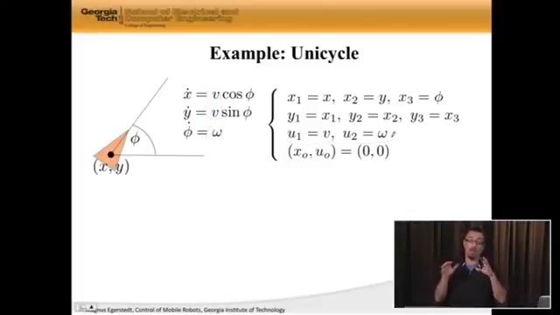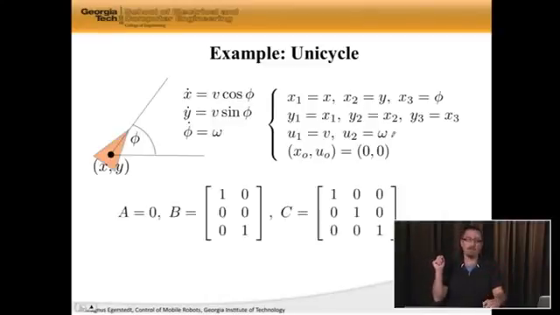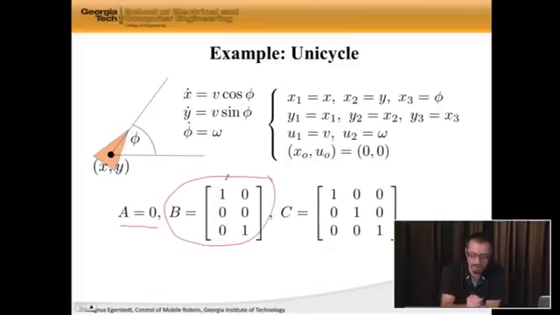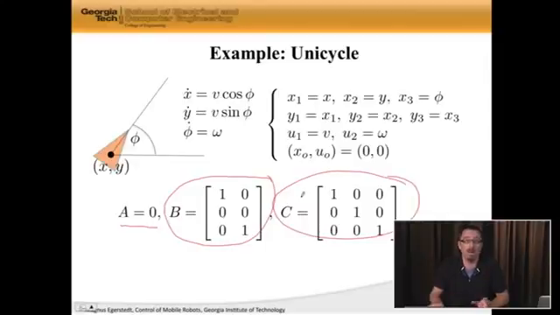Okay. Let's compute now the linearization around x operating point is 0, u operating point is 0. If you do that, what you actually end up with, and I'm not going to show the different steps, you should do it yourself, is first of all an A matrix that's 0, a B matrix that looks like this, and a C matrix that's the identity matrix, which is not surprising since we're measuring both the XY position and the orientation of the robot.